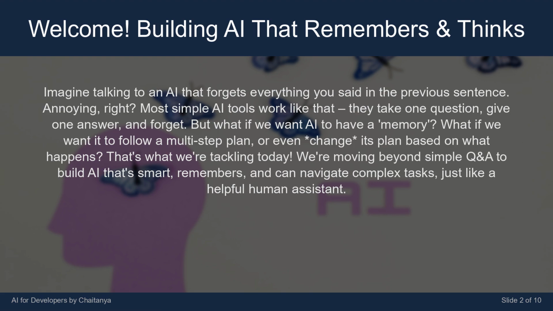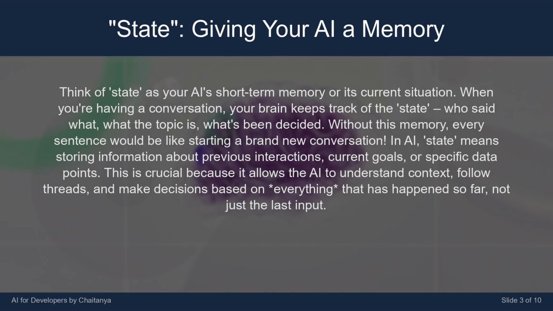Think of state as your AI's short-term memory or its current situation. When you're having a conversation, your brain keeps track of the state: who said what, the topic, what's been decided. Without this memory, every sentence would be like starting a brand new conversation.